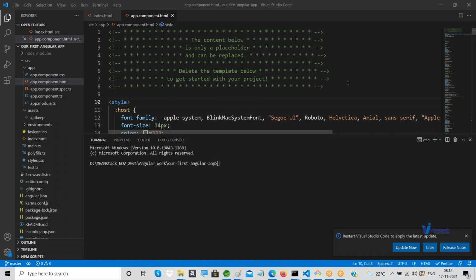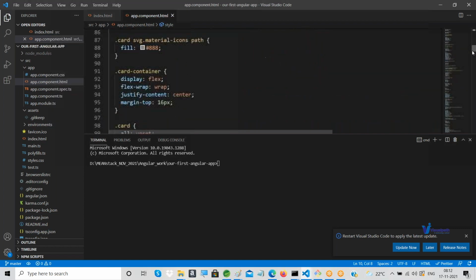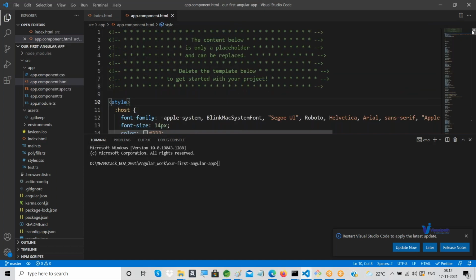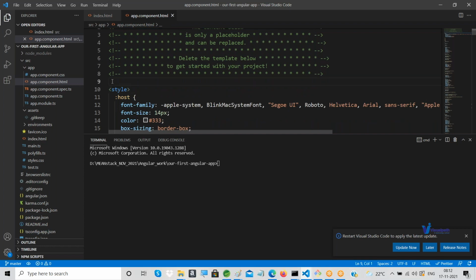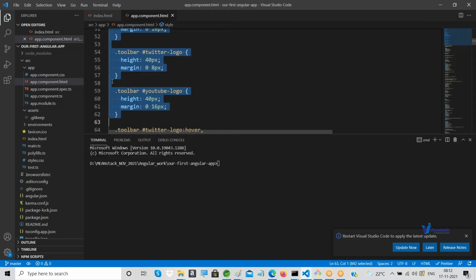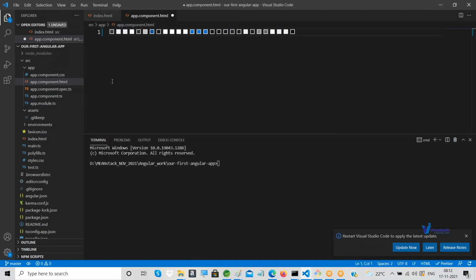Here, there is so much data, and you can see this as well. The content below is only a placeholder and can be replaced. Delete the template below to get started with your own project. I don't want all this stuff at the moment, so I'm removing it, and here I'm adding something simple, an H3.